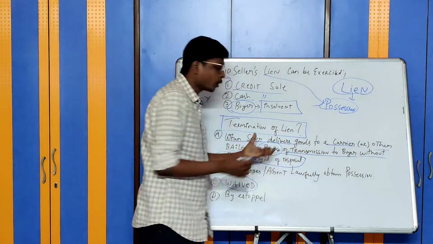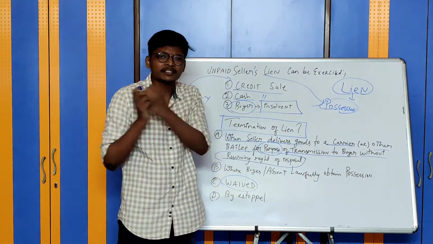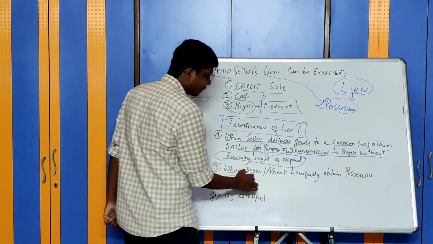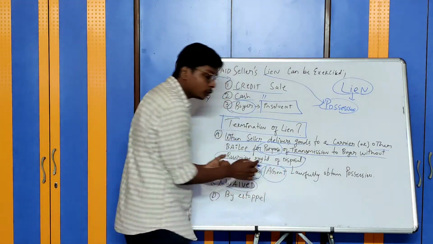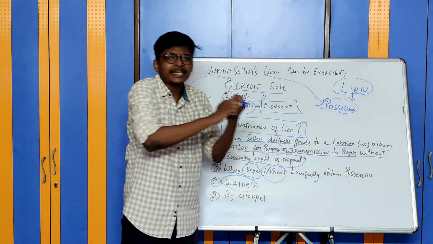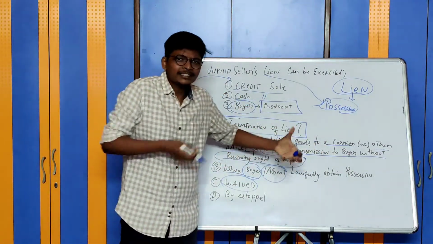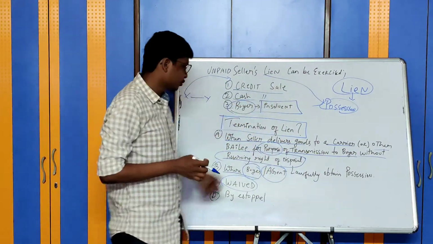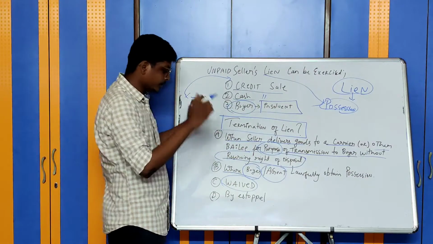We have already discussed what is without reserving right of disposal in the previous unit. Next, third point: where the buyer or the agent of the buyer has lawfully obtained the possession of the goods. If the buyer or agent has already obtained the possession of the goods, then you cannot retain the possession of those goods. He has lawfully obtained the possession.